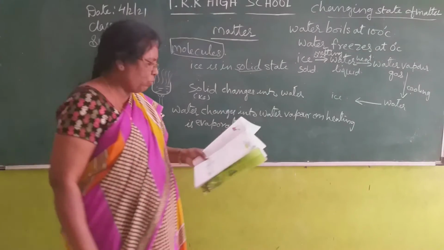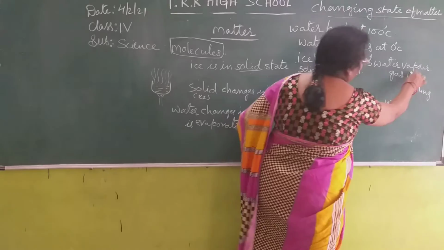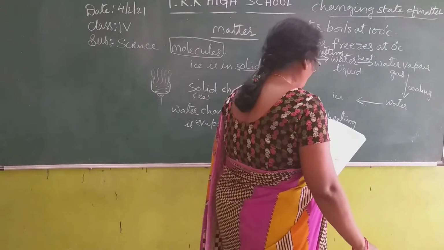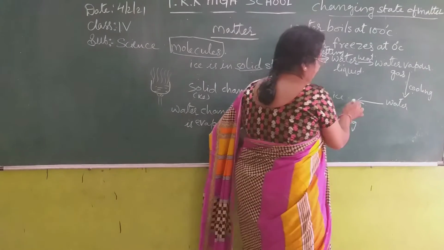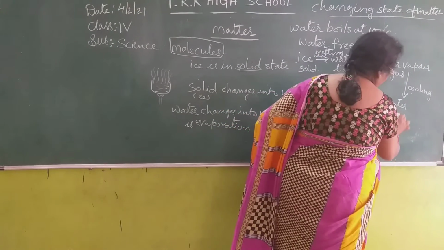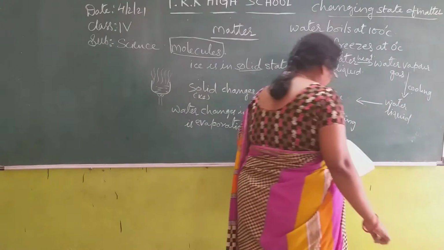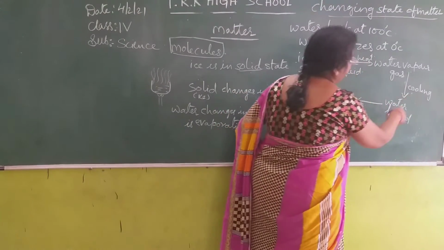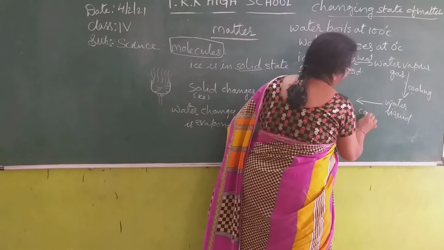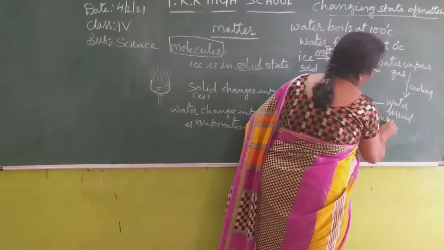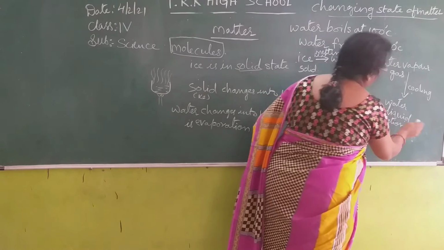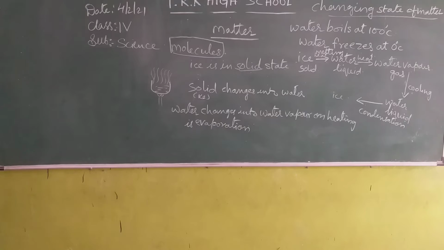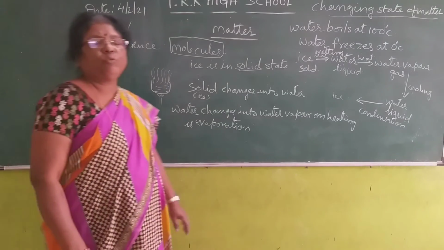Evaporation. Now the water vapor cools down. The water vapor on cooling, what happens? On cooling it changes into liquid state, that is water. Changing into liquid state on cooling is called condensation. So here see, ice melts when you keep it outside for a long time.